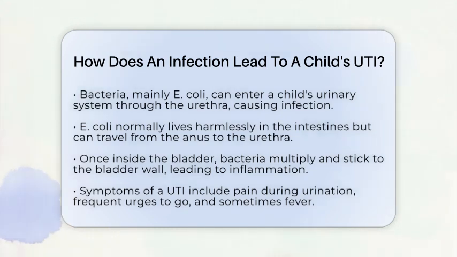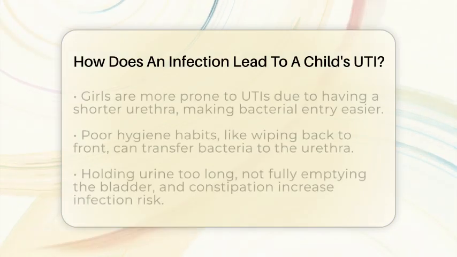The most common bacteria responsible is Escherichia coli, or E. coli, which normally lives harmlessly in the intestines. Sometimes, this bacteria can travel from the child's anus to the urethra and then into the bladder. Once inside, if the bacteria are numerous enough and can stick to the bladder wall, they start multiplying. This growth triggers inflammation, leading to symptoms like pain during urination, frequent urges to go, and sometimes fever.